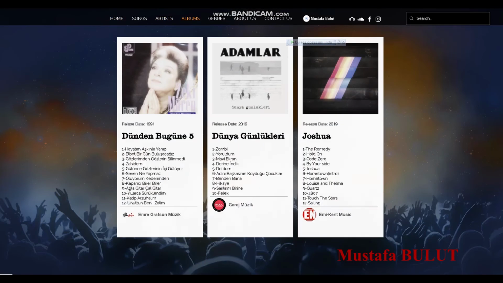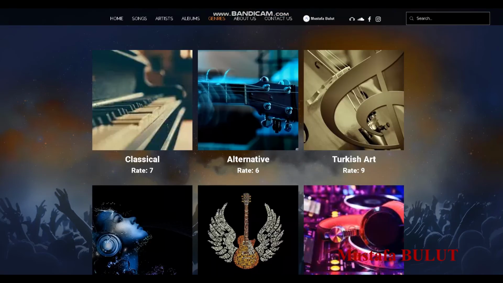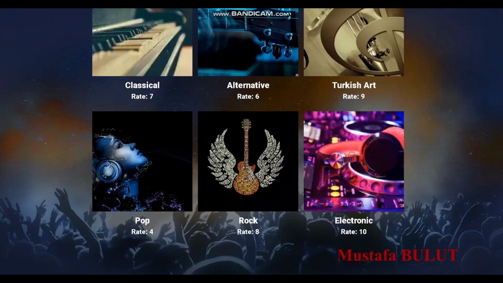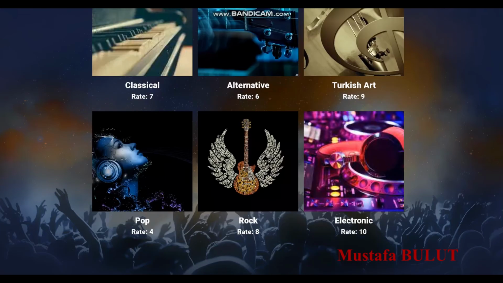And this is our album page, and there is some information about these albums. And this is the genres page. Some genres available in the music library are classical music, alternative music, Turkish art, pop, rock, and electronic music. And users can easily rate these genres.